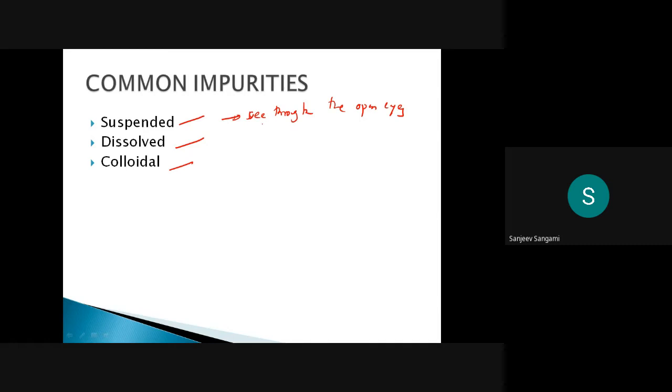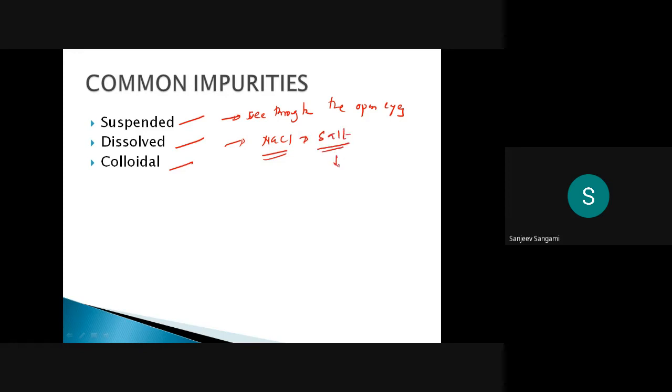Sometimes some particles will settle easily under the influence of gravity, and some particles will not settle easily, but you have to make them settle. We'll discuss what kind of solids will be there. Then dissolved means some of the impurities will be dissolved in nature. For example, you take sodium chloride. Sodium chloride is nothing but salt.